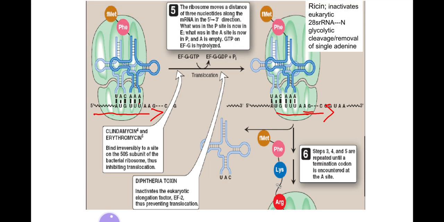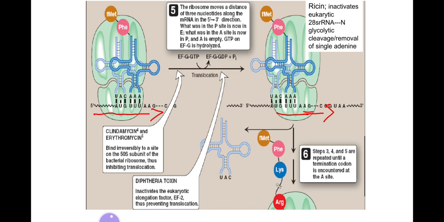Ricin is a toxin. It inactivates the eukaryotic 28S ribosomal RNA. Clindamycin and erythromycin are also antibiotics, and they reversibly bind to the 50S ribosomal subunit of the bacterial ribosome, and thus inhibit the translocation step. Diphtheria toxin in eukaryotes inactivates eukaryotic elongation factor 2, and it also inhibits the translocation step.